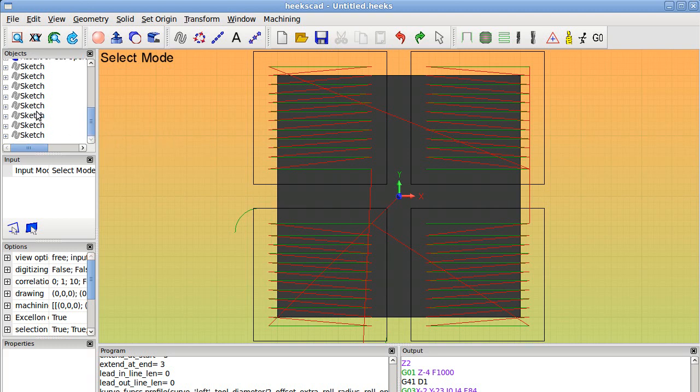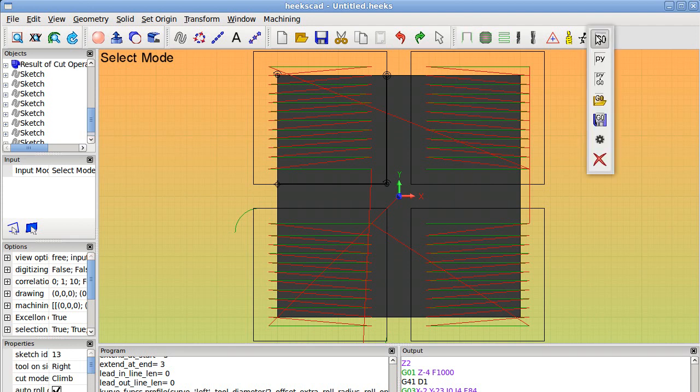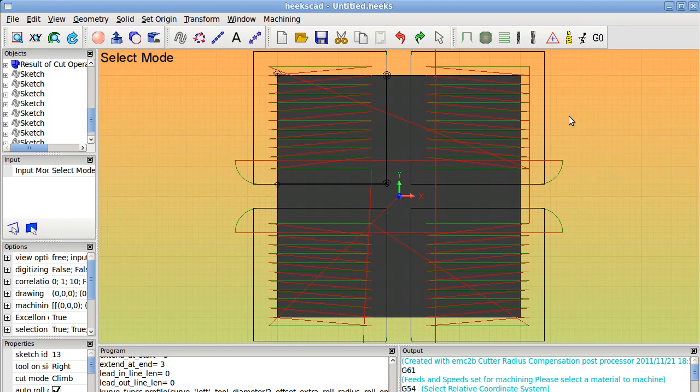So it was the third one, this one also. Let's go for that. You could change everything if you want. Okay, so let's go for that. Here's our toolpath.